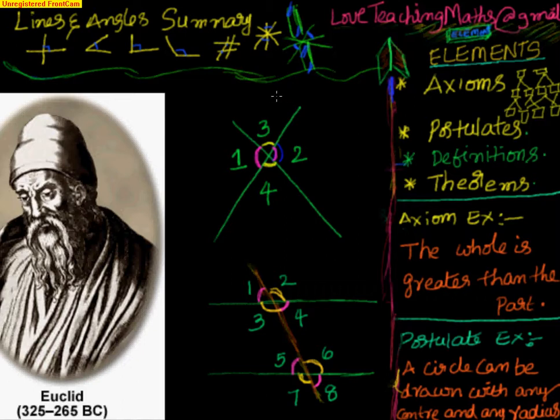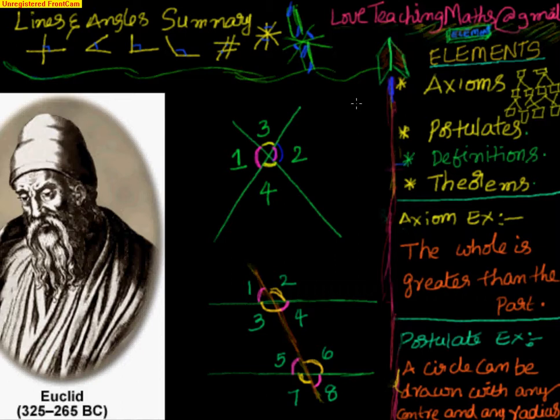So even though great mathematicians like Thales and Pythagoras played a significant role, whatever geometry we are learning is attributed to Euclid, who lived between 325 and 265 BC, and his book by the name Elements is very popular. He wrote 13 books, and he used axioms, postulates, definitions, and theorems to present his findings. Let's go through these keywords and try to understand a little bit about them. We'll not be going in depth.